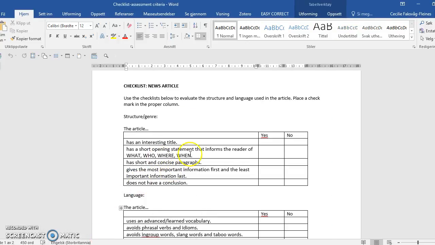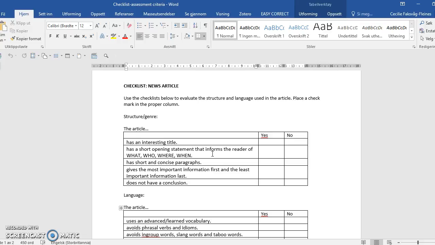And then you have to really think about that you have to give the most important information first in the article, because you don't know whether your reader is going to read the whole article. Often when we read news, we only read the title and the first couple of paragraphs. So you need to make sure that your reader knows what's important from the beginning. And that is also quite different from other kinds of texts. And also news articles, they don't have conclusions. They just stop. You know, the information gets less and less important, and then it stops.